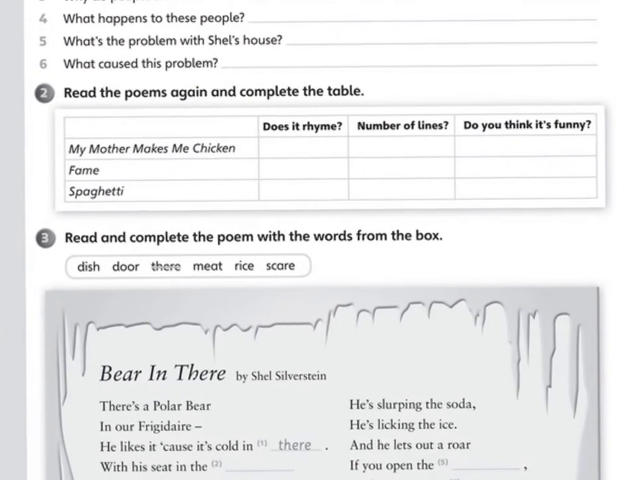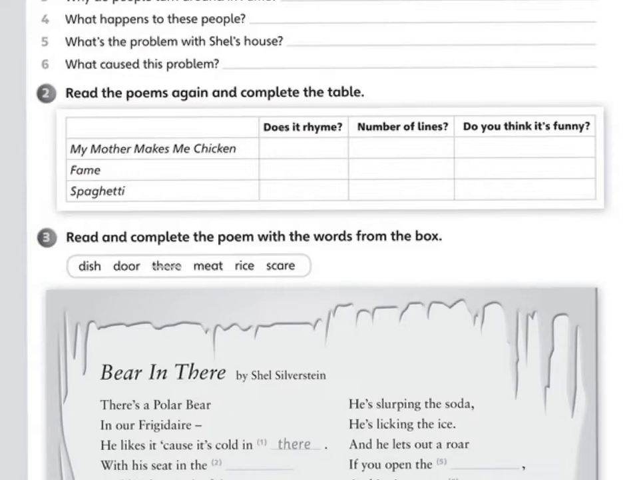This one is personal. It says, read the poems again and complete the table. What we have to do is check if it rhymes. You're going to put a check, the number of lines. It has to be a number. And if you think the poem is funny, let's do together the first one.